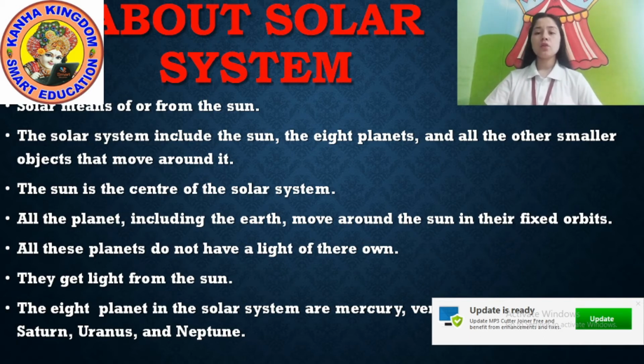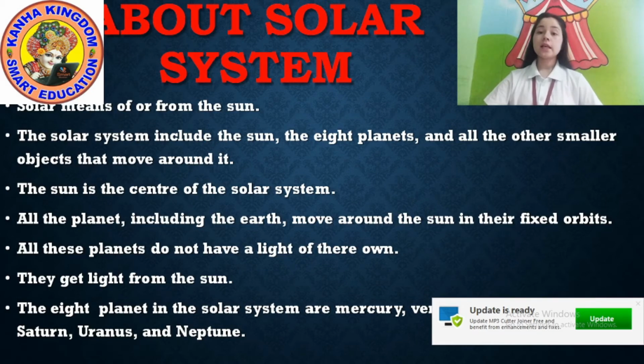Solar means of or from the sun. The solar system includes the sun and the 8 planets and all the small objects around the sun. These all are the solar system. The sun and all the neighbors of the sun are the solar system. Not only planets, all asteroids and comets are also the solar system.